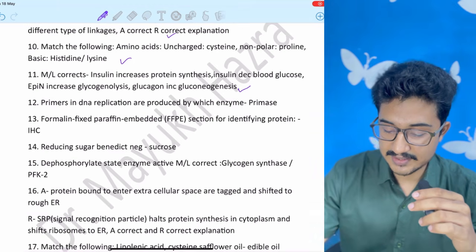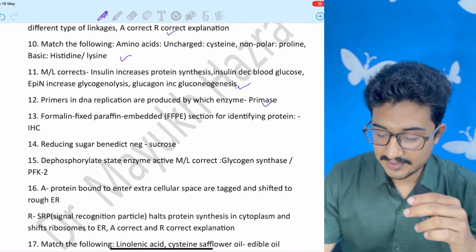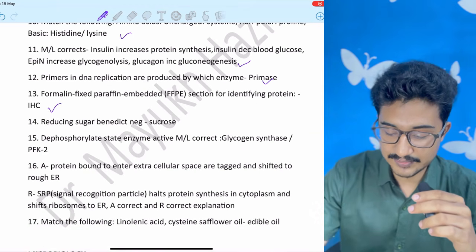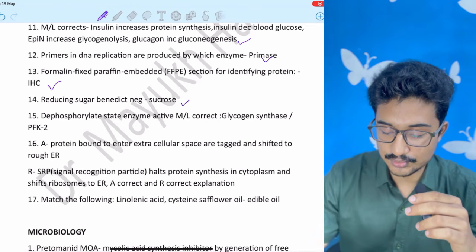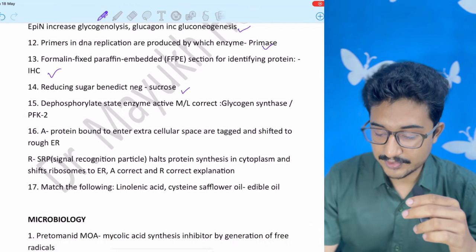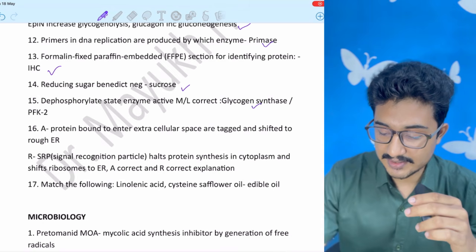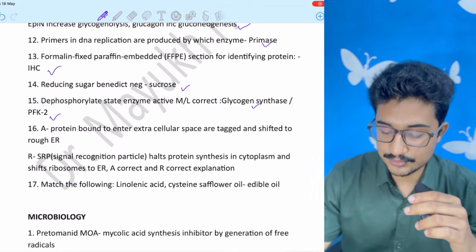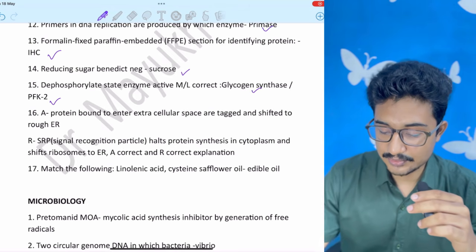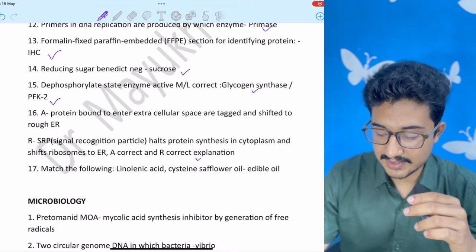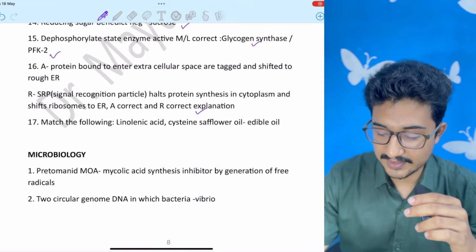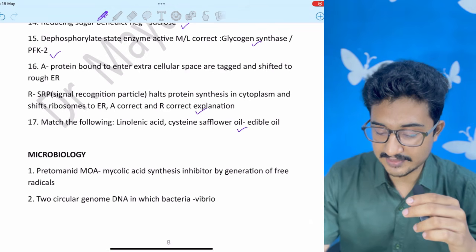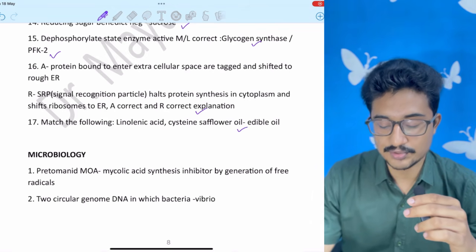Primers in DNA is given by primase. Formalin fixed, so it will be IHC. Reducing sugar, Benedict negative. Sucrose. Dephosphorylated state, multiple correct. Glycogen synthase, PFK2. Reasoning assertion based question, reason and assertion both were correct, and reason was the correct explanation. Match the following: safflower oil, edible oil, it was given, and the rest of the matching was also easy.